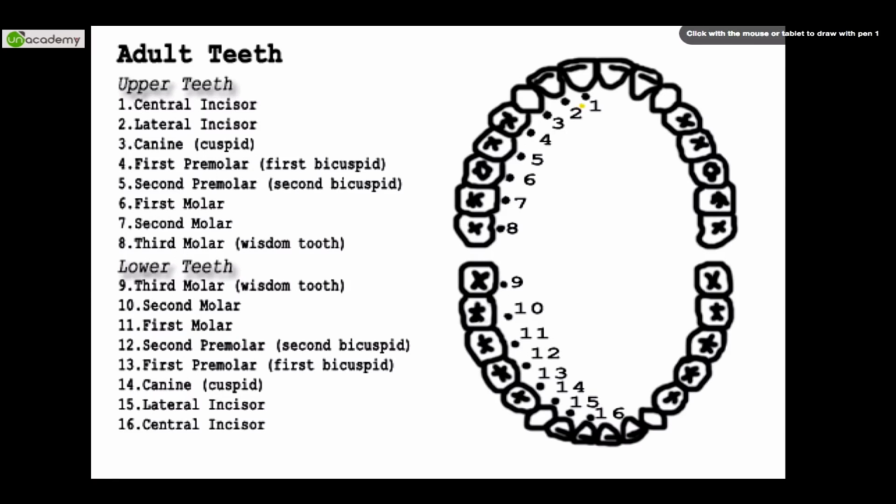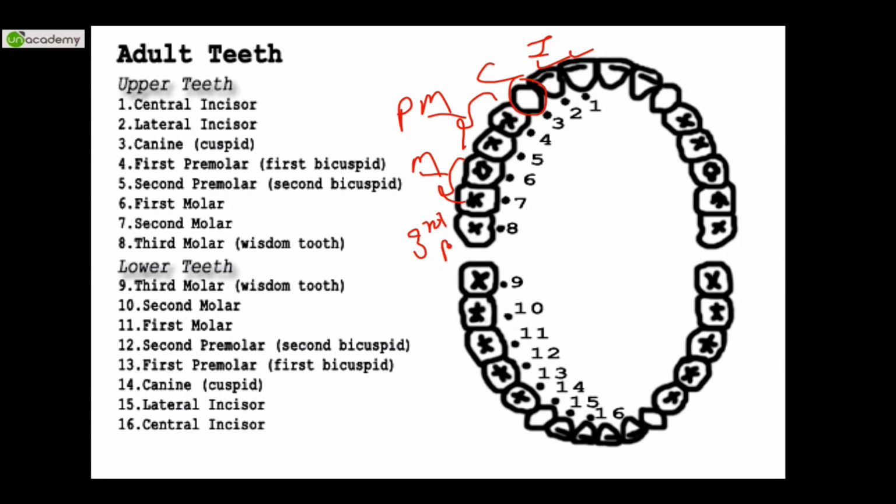As you can see here, this is number 1 tooth, this is number 2 tooth. These are called incisors. This is called canine. These two are called cusps, bicuspids, because they have 2 cusps. They are premolars. And finally these two are molars, and this is also the third molar, which we commonly call wisdom tooth or akal ka daad. It comes at the age of 18 to 21, something like that.